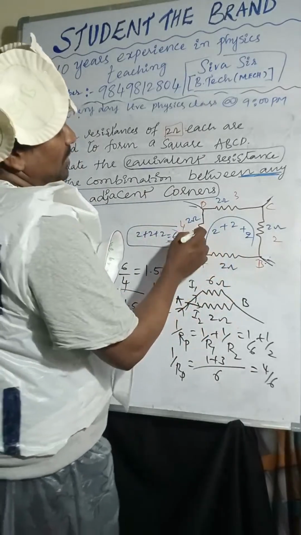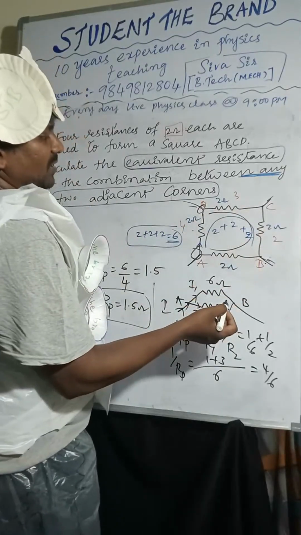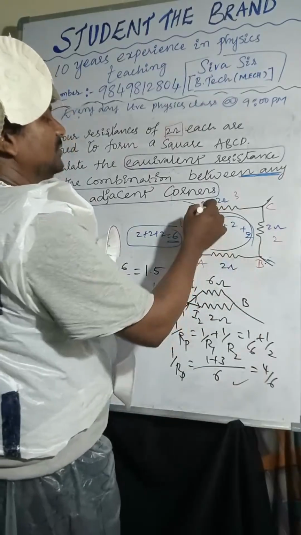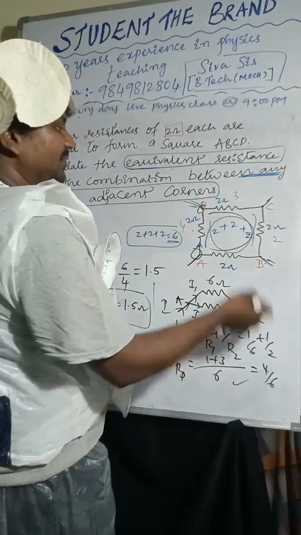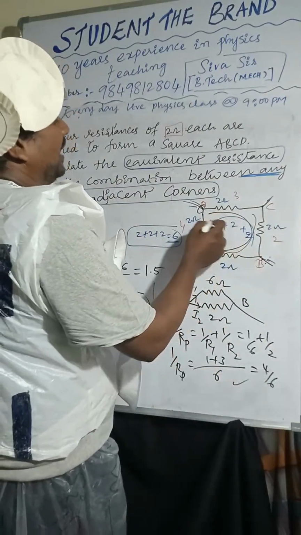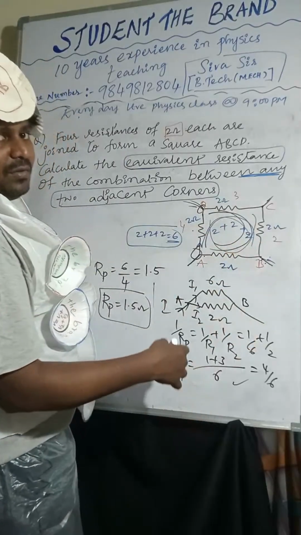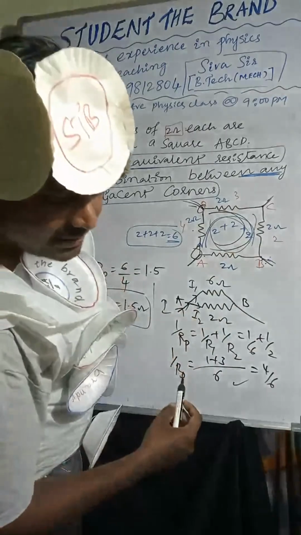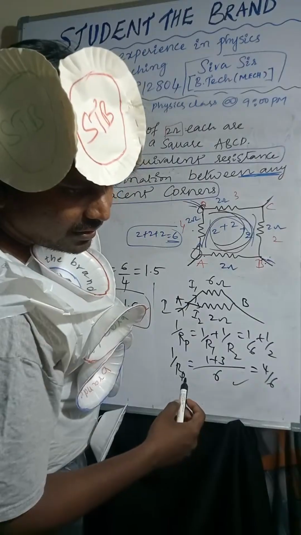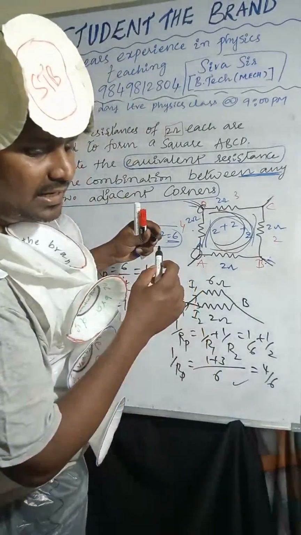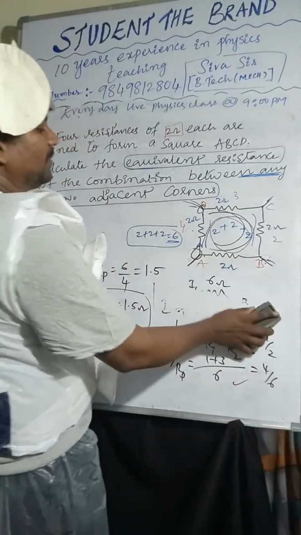So suppose I am considering between these two corners, remaining these three are in series combination. Again same formula. So between these two corners, again these three are in series combinations. Again same formula. Between these two resistors, again these three are in series combination. Again same formula. So between any two adjacent corners. So I am considering like this. So with that we can do the problems.